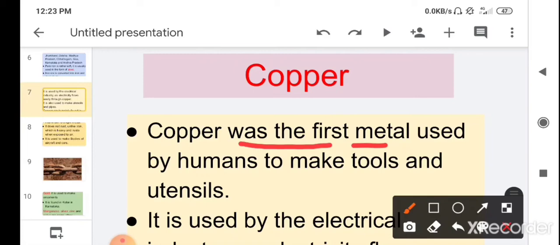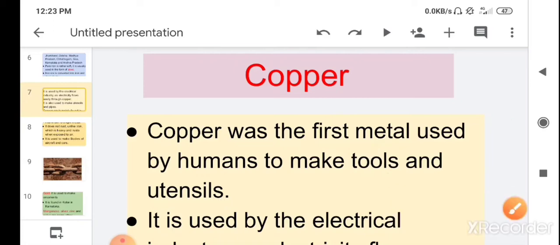You know, earlier humans used stones for making their tools and utensils, but when they started the use of metal, copper was the first metal used. Which metal is the first metal used by humans to make tools and utensils? Very good, it is copper.